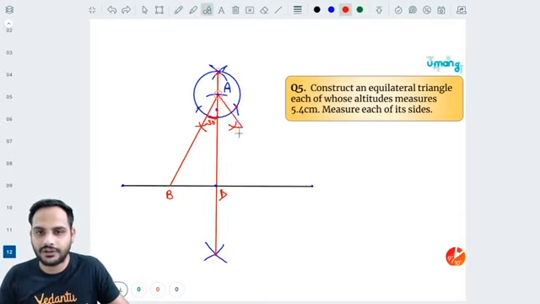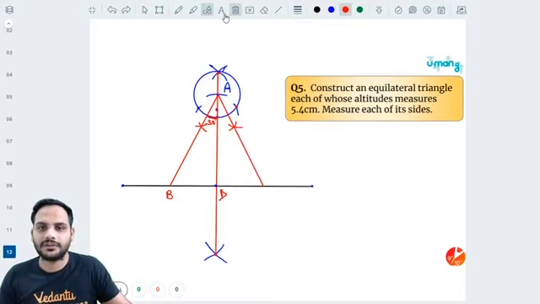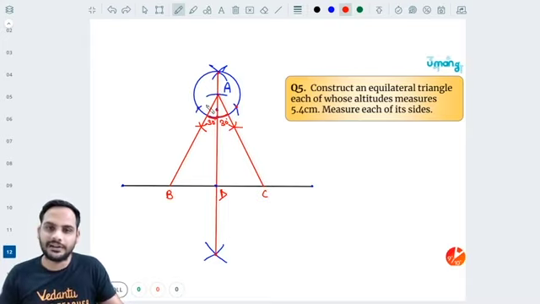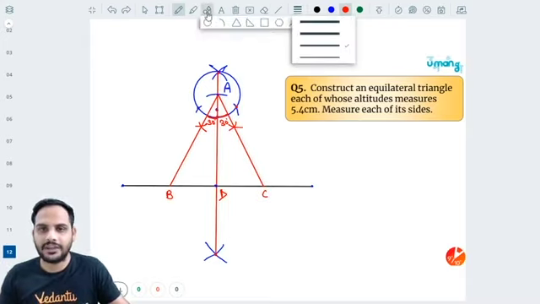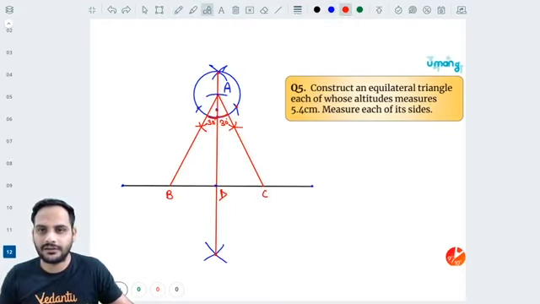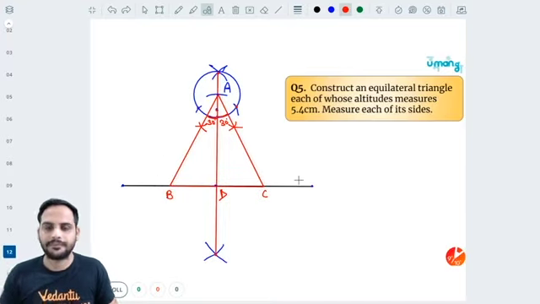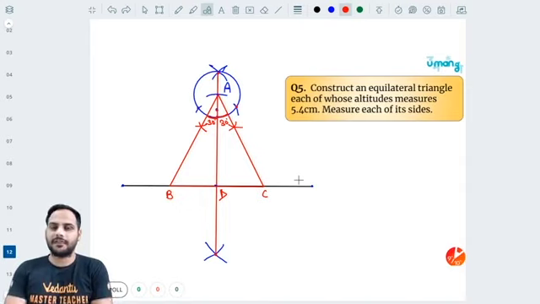So now again join it with A. So you will get your vertex C. So this is again 30 degree. Right? So this is your point C. So BC also you have got automatically, and automatically AB will be equal to BC will be equal to CA. So ABC is your equilateral triangle. Got it? ABC is your equilateral triangle.